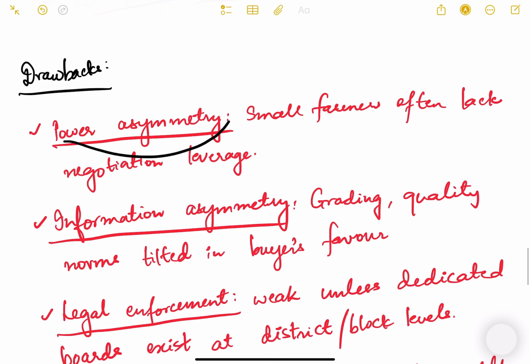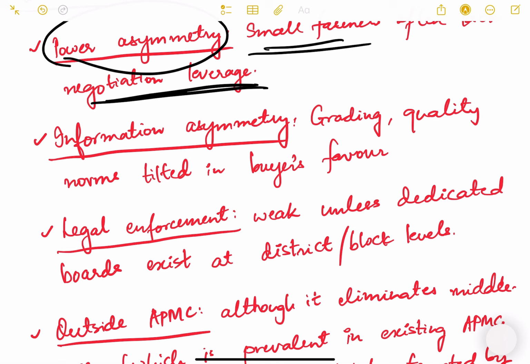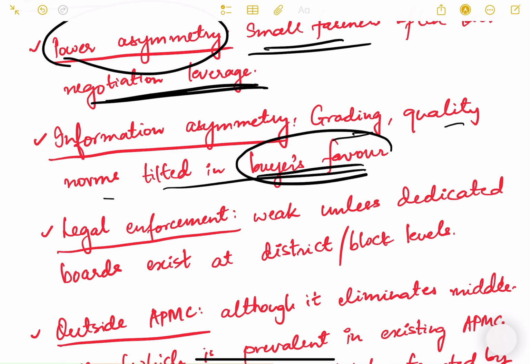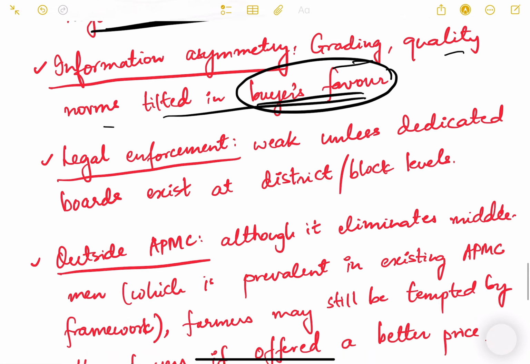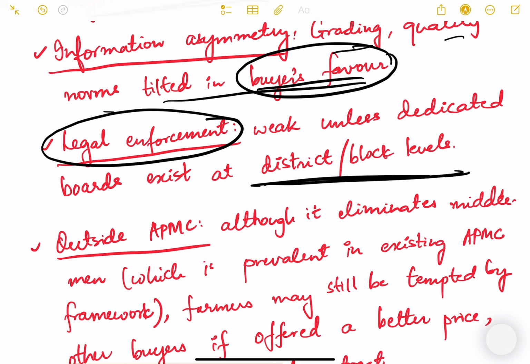What are the drawbacks? There is a power asymmetry. Obviously, see, there are small farmers. These 10 farmers are small. They often lack negotiation leverage. These companies are big companies. They have political patronage. They are heavyweights. So these farmers may be intimidated into entering a contract which is not in their favor. There is an information asymmetry also, like grading quality norms tilted in the buyer's favor. So they put such norms in the agreement that are not in the favor of the farmer, and the farmers don't really understand because of lack of education and all those things. Legal enforcement is weak unless dedicated boards exist at district and block levels. So it is very difficult to enforce this contract if there are no proper boards to resolve the disputes.